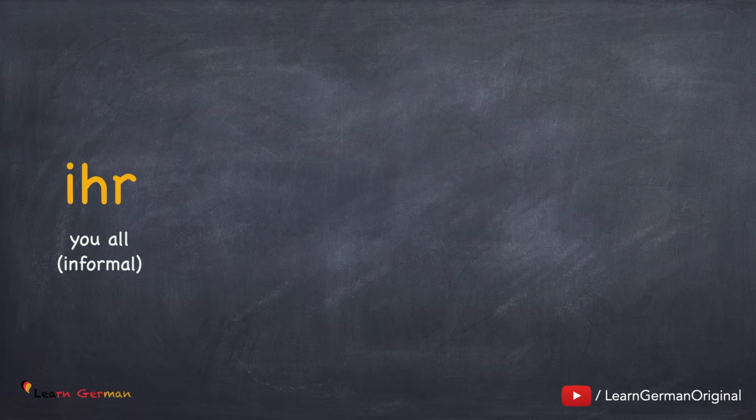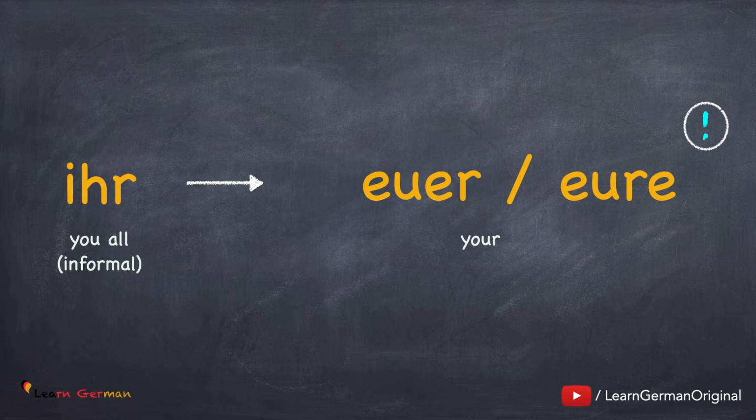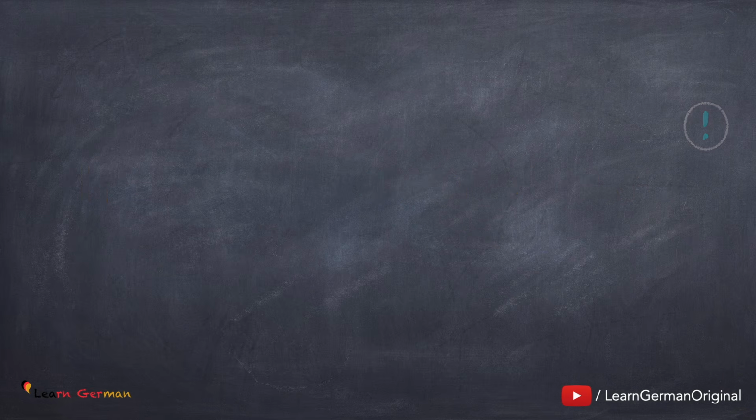Now let's come to the next pronoun, ihr. The possessive articles are euer or eure. This is a little tricky, but you have to remember this. Whenever you write eure, you don't just add an e at the end, you also remove an e after the u. Now let's see how to use them.